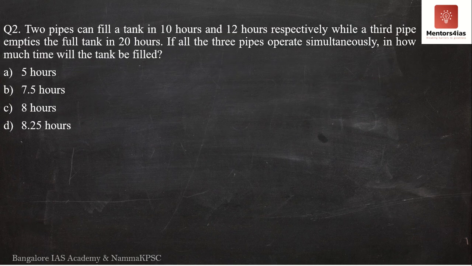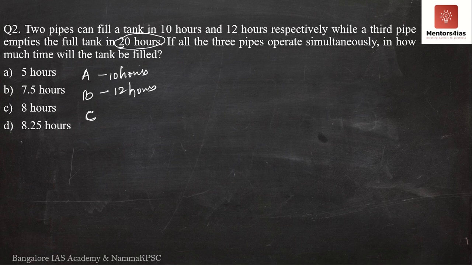Second problem. The second problem says two pipes can fill a tank in 10 hours and 12 hours. Let me assume it is pipe A. It takes 10 hours to fill a tank, and pipe B takes 12 hours respectively. While there is a third pipe which empties the tank in 20 hours.